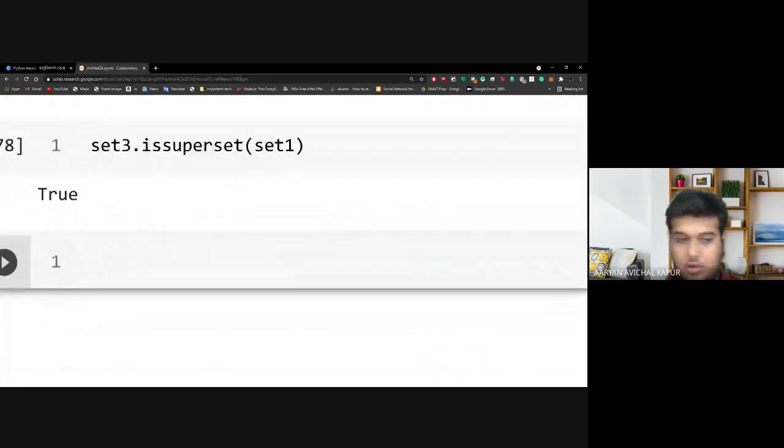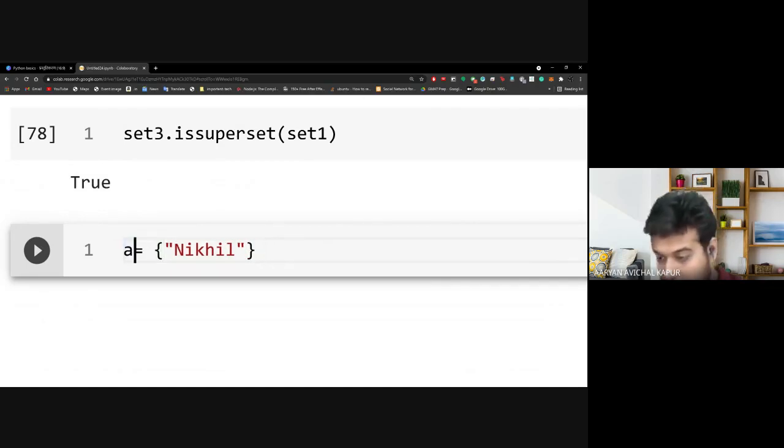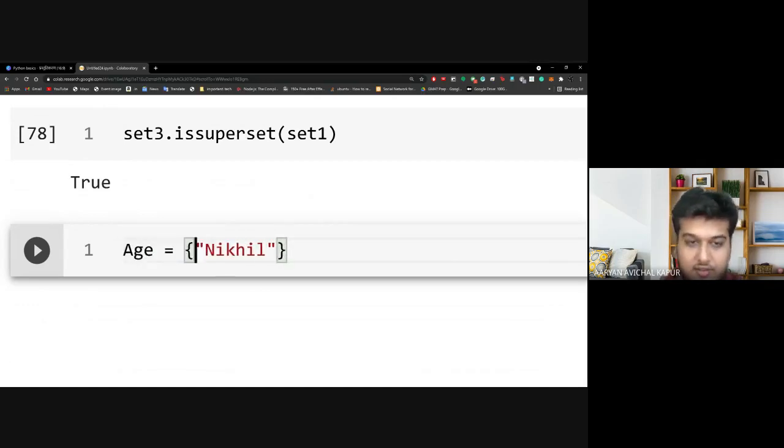I'll show you the code in implementation now. So let's say, let me take some random names. Let's say Nikhil. Nikhil is the key. Nikhil, just tell me how old you are? Let me name this age. 23. Oh, okay, perfect. So age is the dictionary that we're using. So Nikhil is 23. Now, Muskan, you tell me your age.